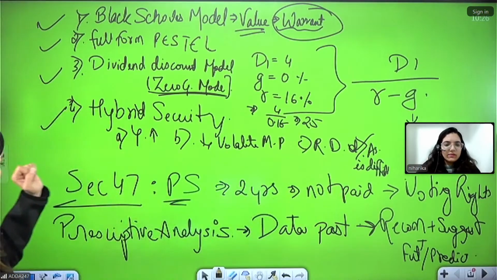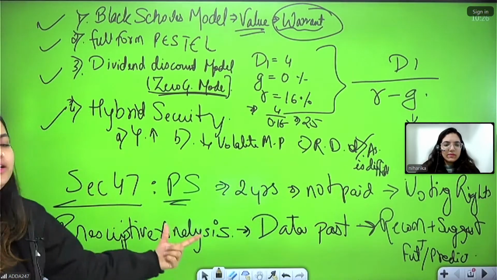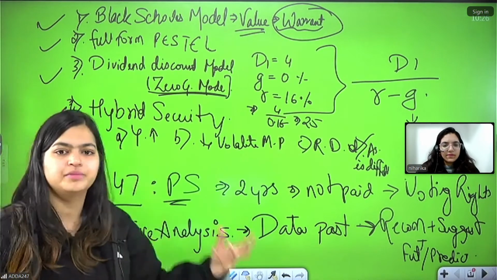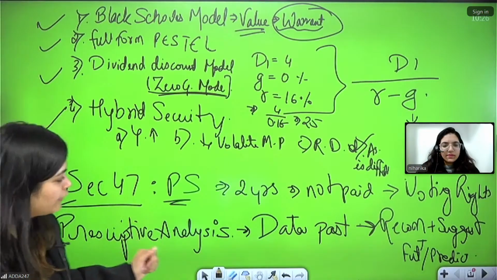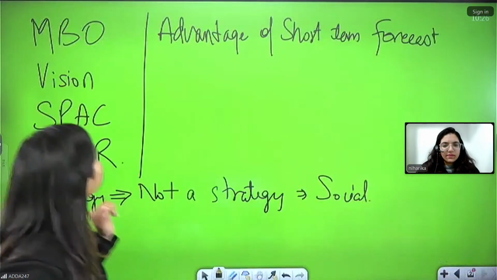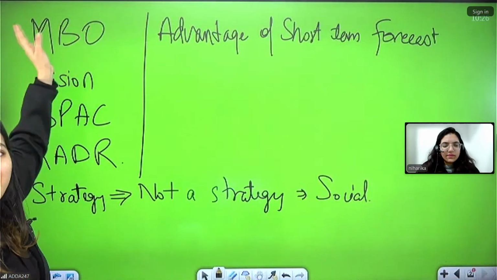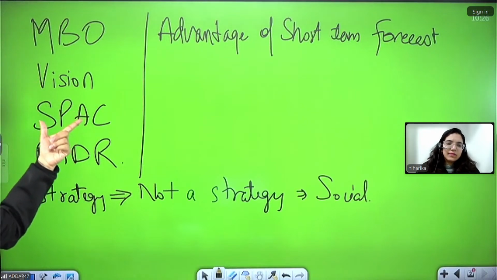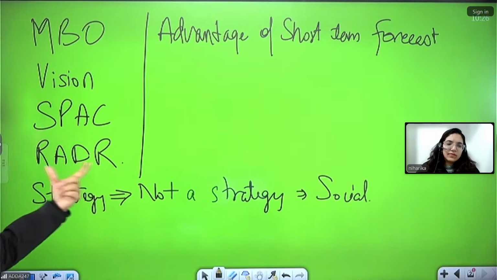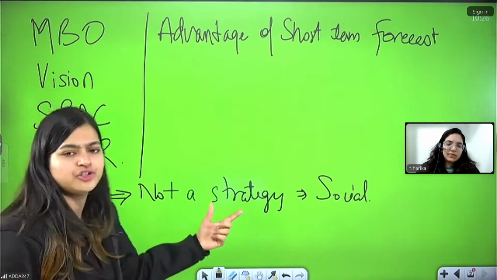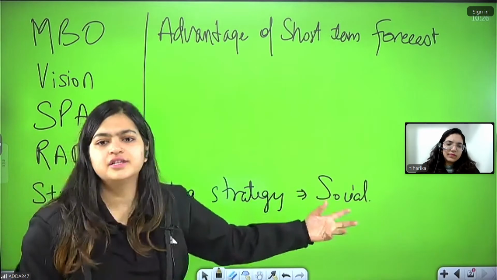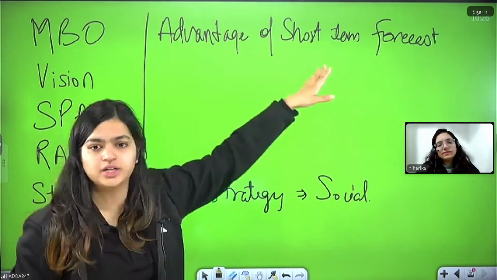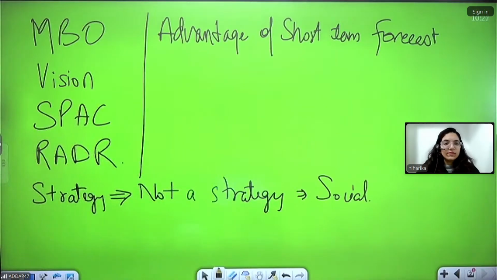Then they asked the question from prescriptive analytics. These are the different types of business analytics. Then after this, they asked a few questions from MBO, that is management by objectives, vision, and SPAC. They asked the full form of SPAC also. Then RADR, then strategy, that is not a strategy type. So that answer would be social. Then they asked the advantages of short-term forecast.